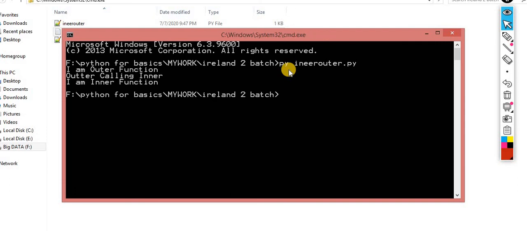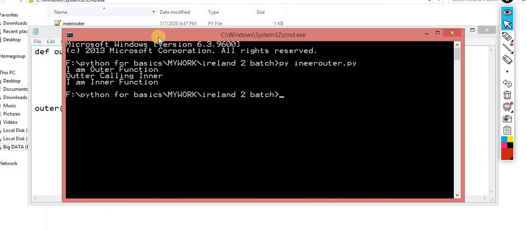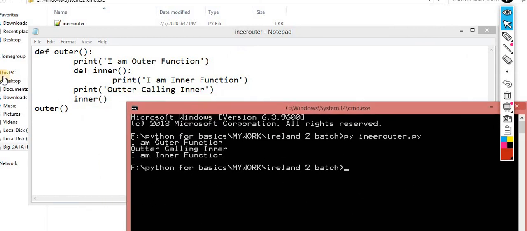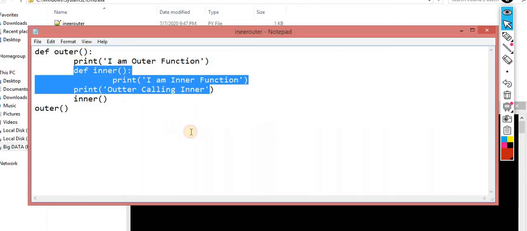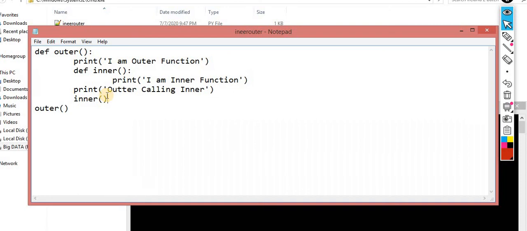Now you will get the output. Understand the first output: this line executes, print I am outer function, and inside outer I define a new function, the inner function. After that, the print outer calling inner is executed. After this, I call the inner function, which contains I am the inner function. So you are getting this output.